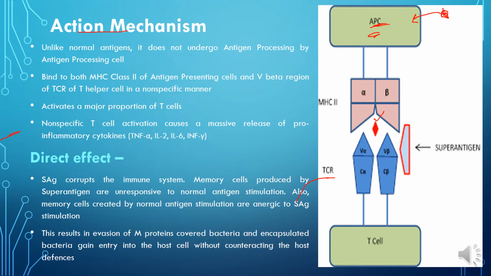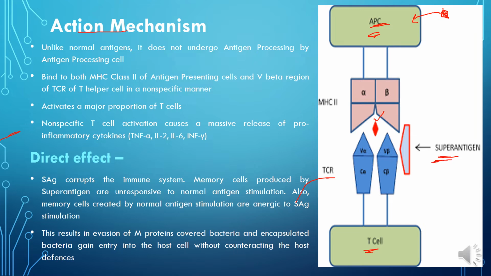But the super antigen, it is not the case. The antigen binds specifically. Any particular antigen has a specific T cell receptor for it. But in the super antigen, we see that it binds non-specifically.